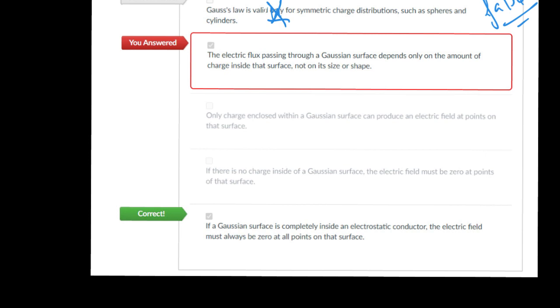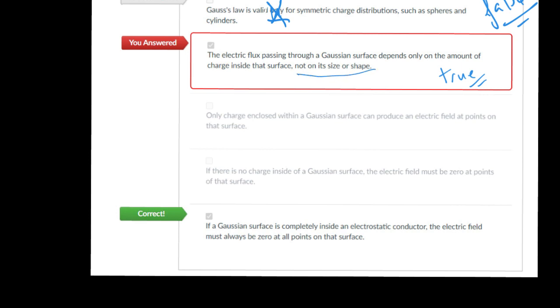Let me read it again. The electrical flux depends only on the charge inside and not on its shape. This is true, because the electrical flux depends on the charge inside, and not on its size or shape.